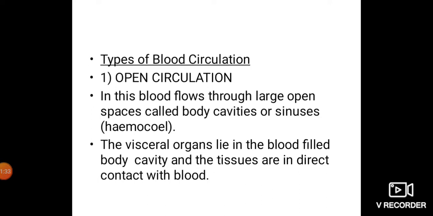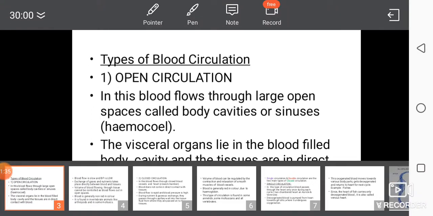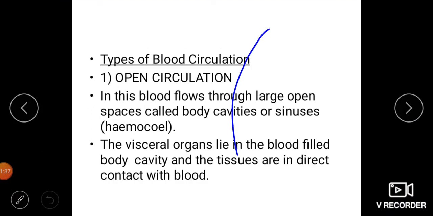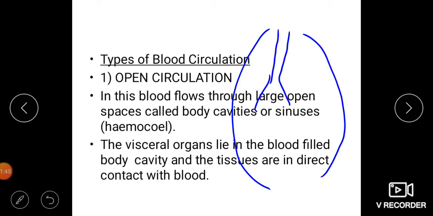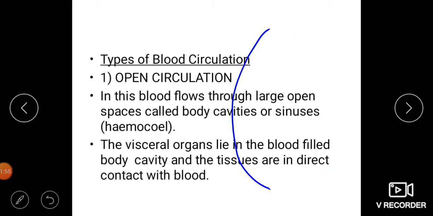That means suppose this is the body cavity and these are the visceral organs. The organs of the digestive system surrounding that are all contained in blood-filled body cavities.